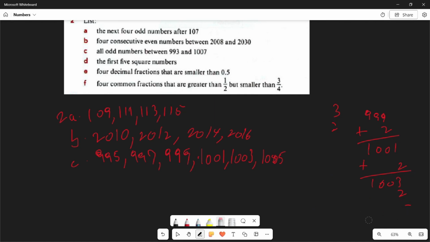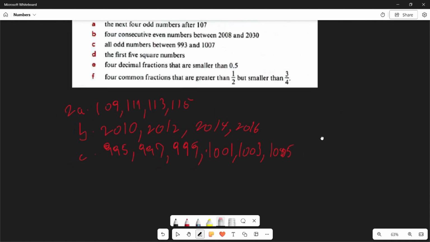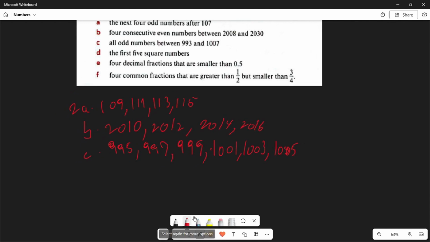Next question then tells us to state the first 5 square numbers. As you keep moving through the whole scheme, you notice that the first 5 square numbers must always start from 1. It doesn't start from 0, because they normally don't always start with 0, they always start with 1 most of the time. So you're going to first start with 1. So we'll have 1, the first one in 0, 1, 2, 3, 4.